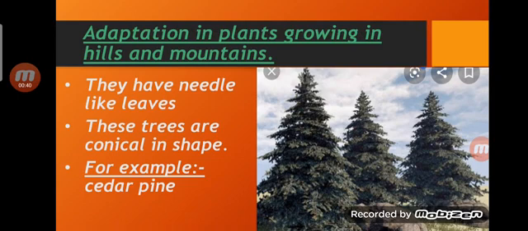You can see in the picture, these types of trees you will generally see in the hilly areas. So what is the speciality of these trees? They have needle-like leaves. You can see their leaves are needle-like. These trees are conical in shape.